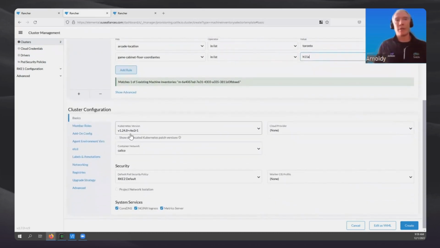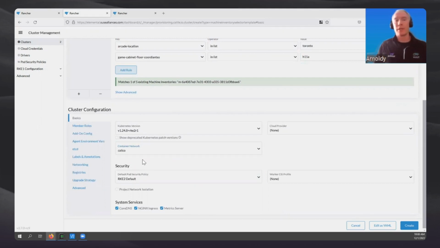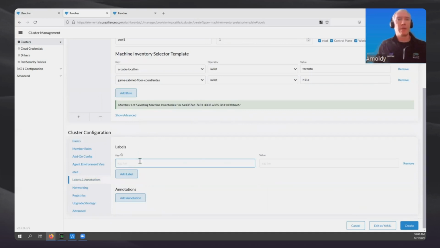We see here we're going to create the RKE2 cluster. This is the Kubernetes version we're going to use. For container networking, SUSE supports all of these that we see here. Of course, here we're going to use the Calico CNI because we need the extra security features that it offers. And as I mentioned before, as soon as this Kubernetes cluster has been deployed, we're going to immediately deploy some Calico security profiles to it to improve security. I'm also going to add a label here, and this is going to be game is Pac-Man, and we'll get to see what that does in a few seconds as well.